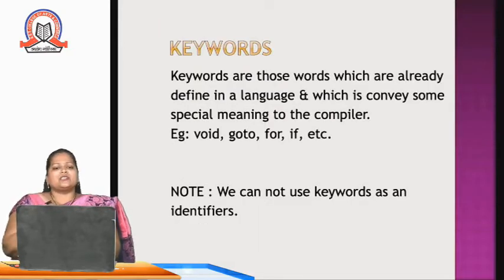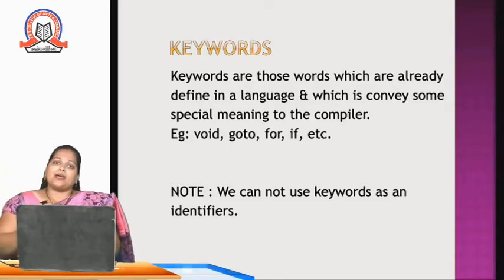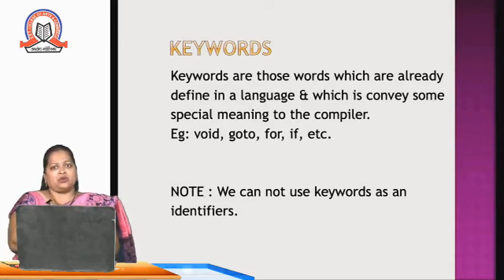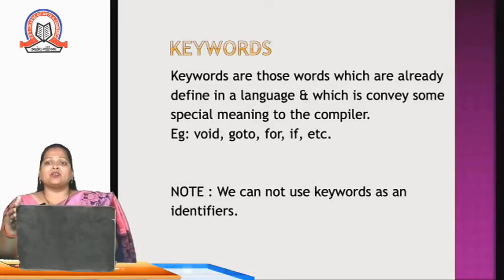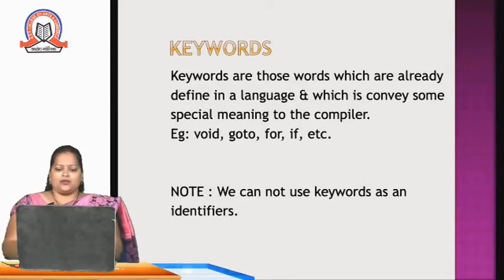Keywords are those words which are already defined in a language and which carry some special meaning to the compiler. Compiler means the one who compiles or executes our program. For some words the compiler already knows the working of that particular word. So we cannot use a keyword as an identifier, because keywords already have some special meaning and identifiers we are using for naming purposes.